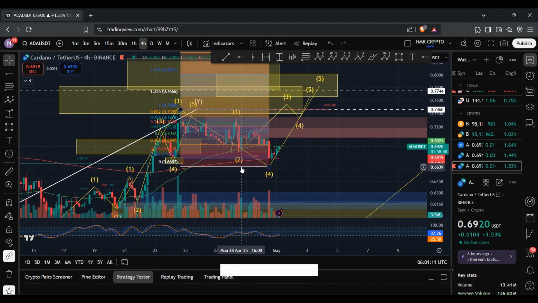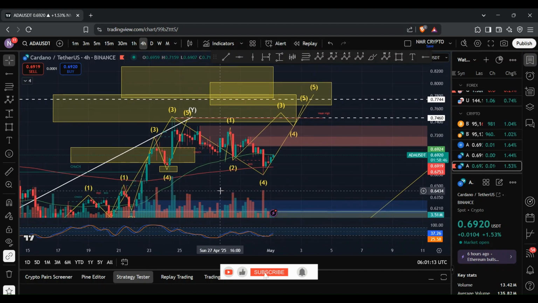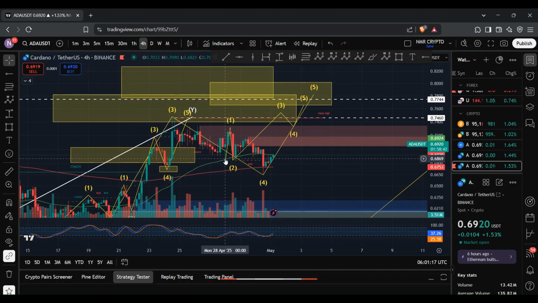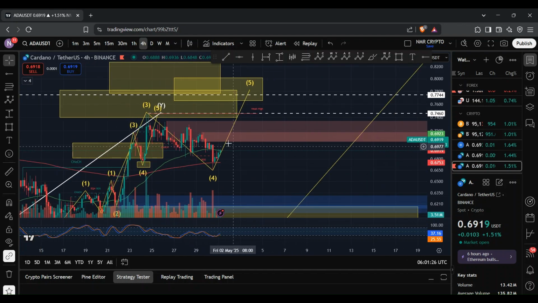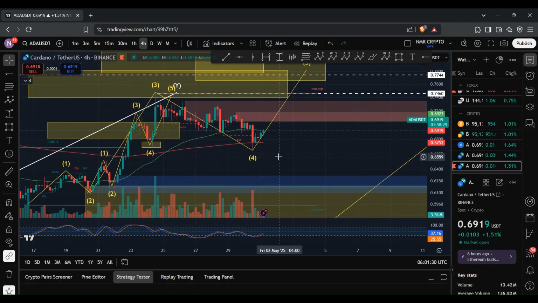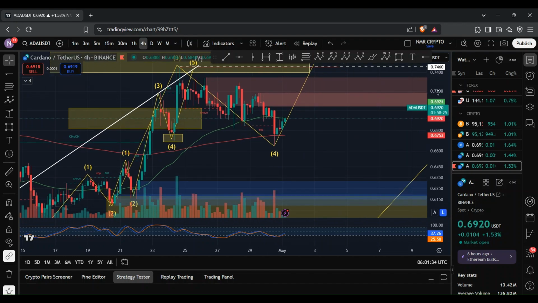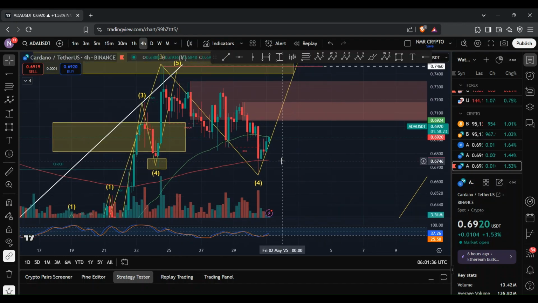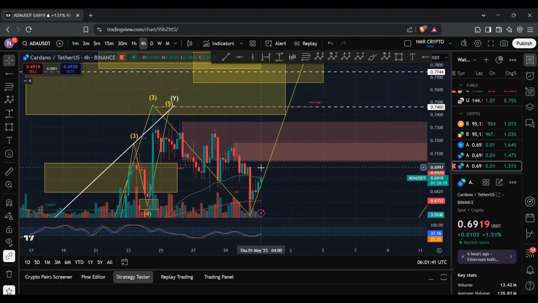Now, of course, in my previous video, I was looking for a move to the upside, and we were looking for this move here to be complete within our wave 4 and then see that move to the upside, made up of 5 waves. However, we ended up seeing that dip to the downside, and so I'll remove this. And as you can see, we have had a move to the upside. We ended up retesting the 200 EMA, and here we are now retesting the 50 EMA, and we are currently finding resistance at that level. For us to be bullish, we need ADA to continue to push through that 50 EMA and continue to move to the upside.